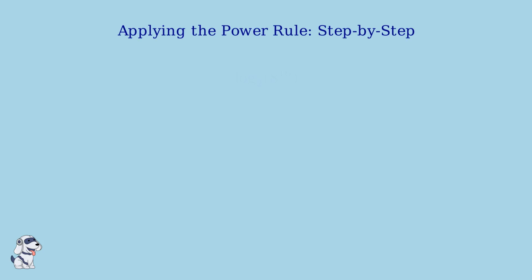Now that we understand what the power rule is and why it works, let's apply it step by step to a concrete example. We'll work through this systematically so you can see exactly how to use this rule. Here's our example. Log base 2 of 8 to the 16th power. This looks complicated, but the power rule will make it much simpler. Let's break this down into clear, manageable steps.